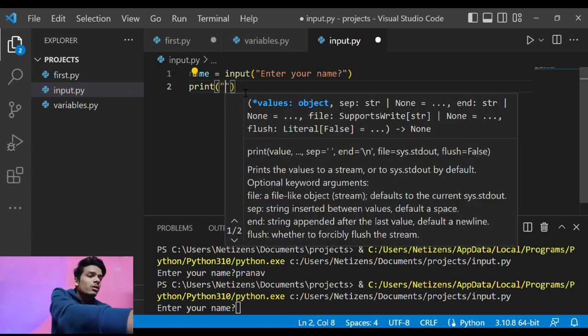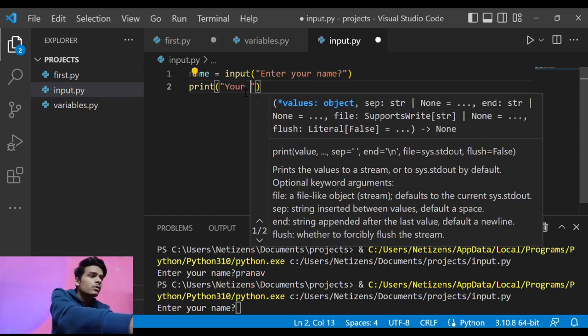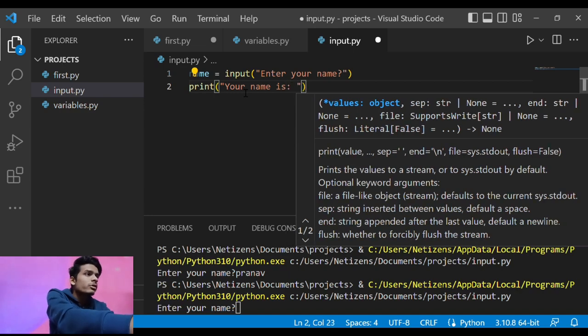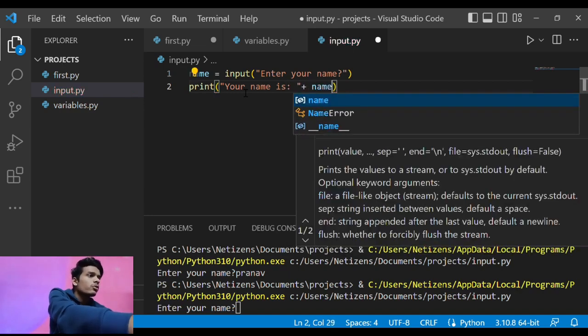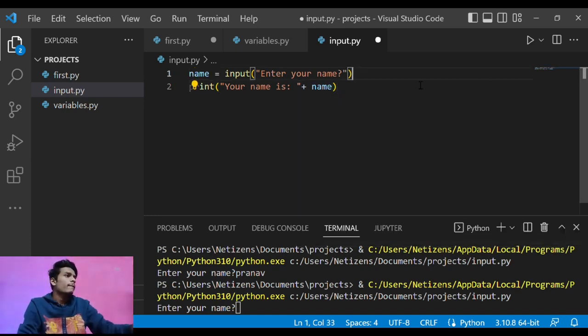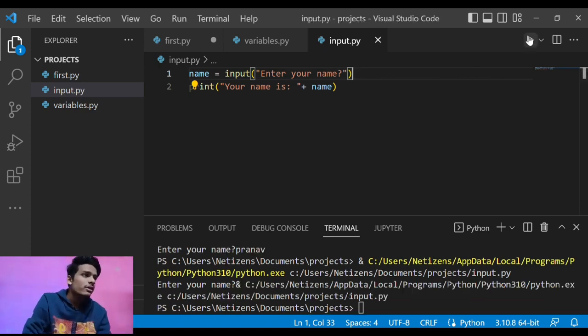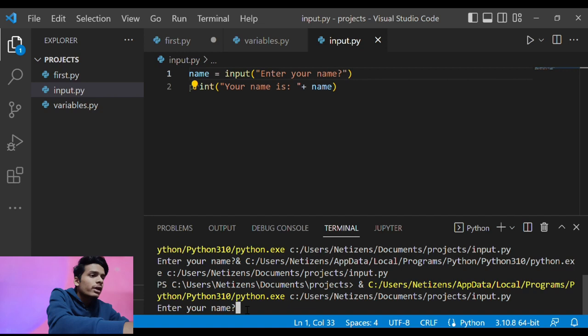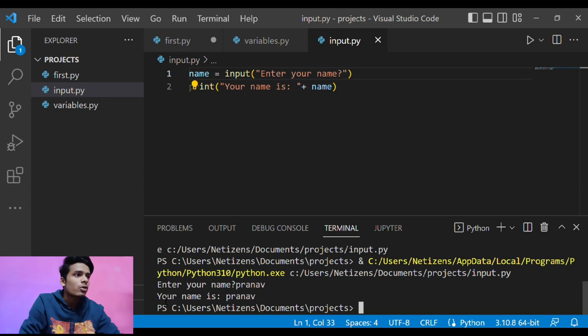So I'm just going to type here, your name is, and here you can use the concatenation method with our name variable. Here you go. So yep, here you can directly run this program, and you can see that I have got an option to enter your name, and if I enter Pranav, here you see that your name is Pranav. So this is how you can take input in Python, store it and print it. This is the simplest way to take input.